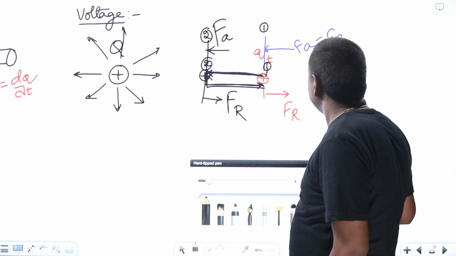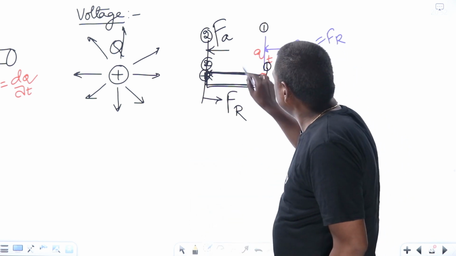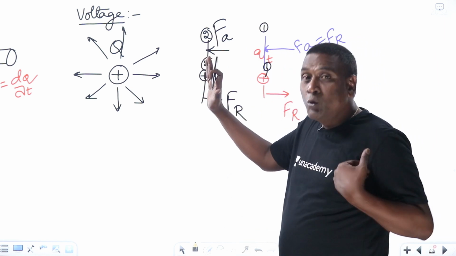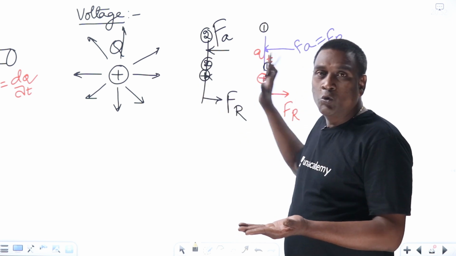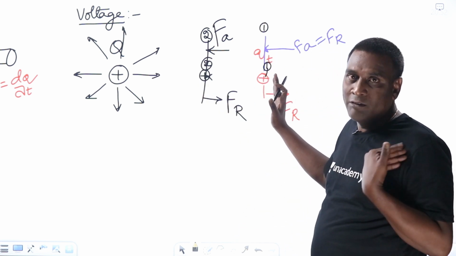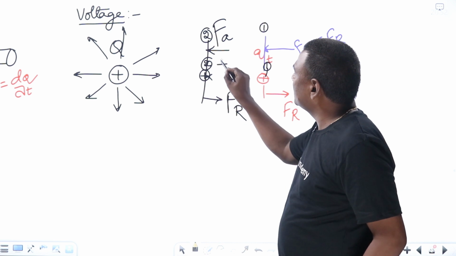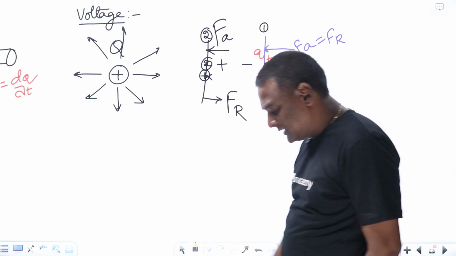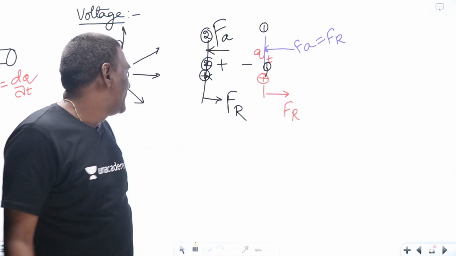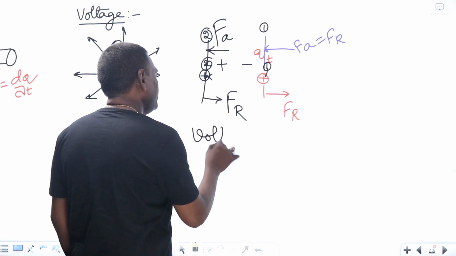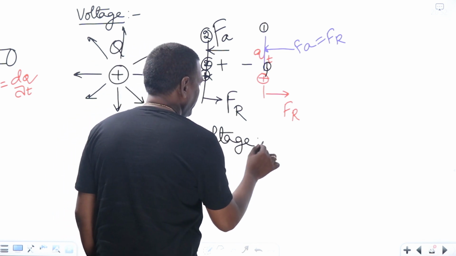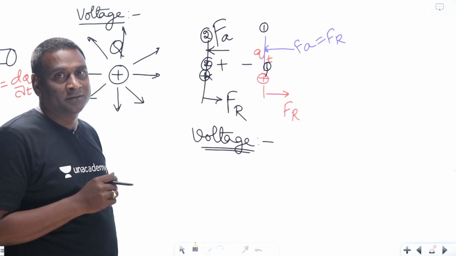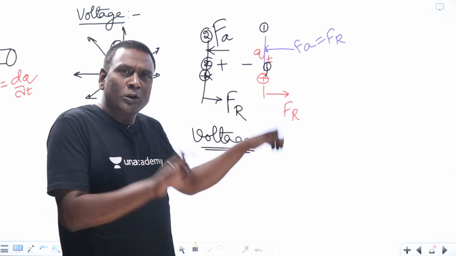Now, in moving from 1 to 2, I am going to expend energy. In moving from 2 to 1, it is going to deliver back the energy. Meaning that 2 should be at higher potential and 1 at lower potential, after comparing with the gravitational field. Now, what is meant by voltage? Voltage means energy expended per coulomb of charge in moving the test charge from one position to a second position.